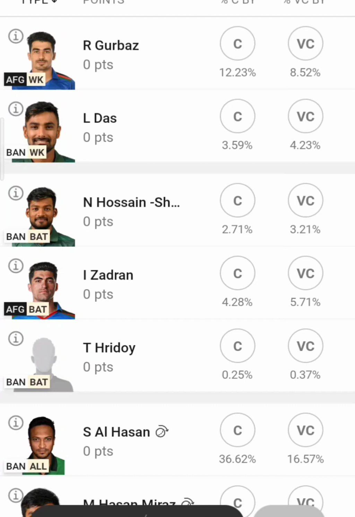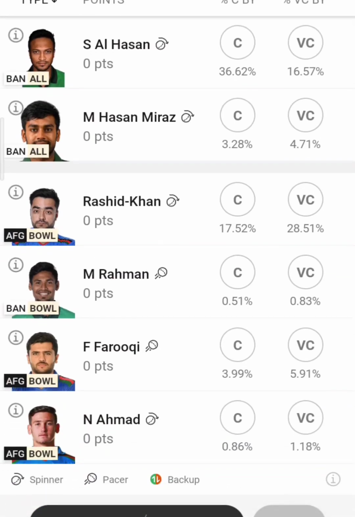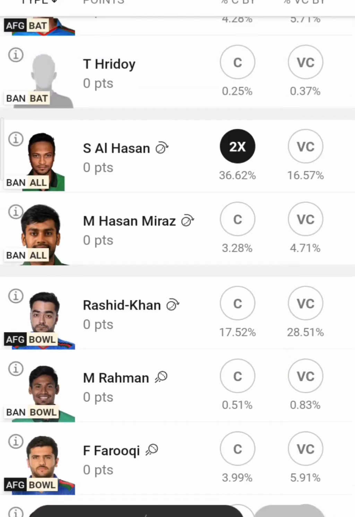Coming to C and VC, as I told, it's always better to keep Shakib Al Hasan as your captain, because this is the case when Bangladesh bowls first. Hope that Shakib will take Bangladesh onto the track, and there's a high possibility that he'll take 1 or 2 wickets, or at most 3 wickets as well.